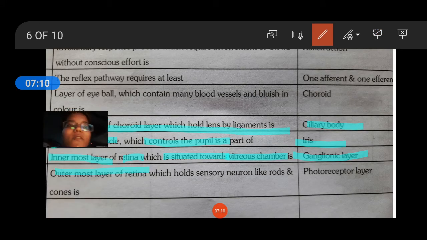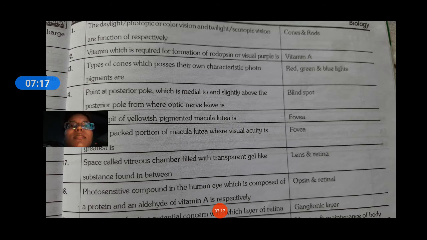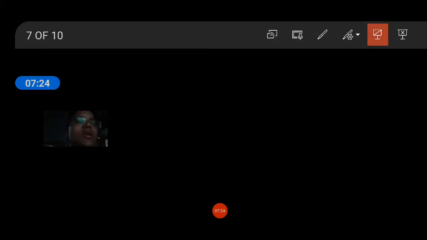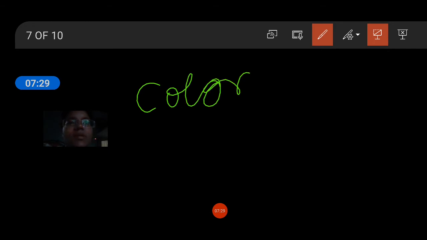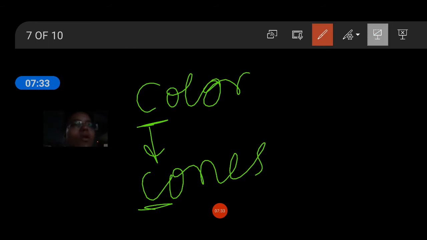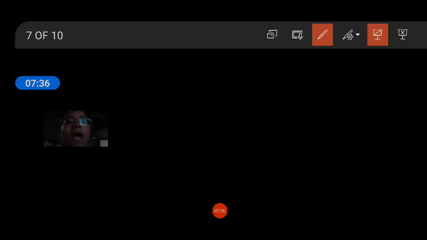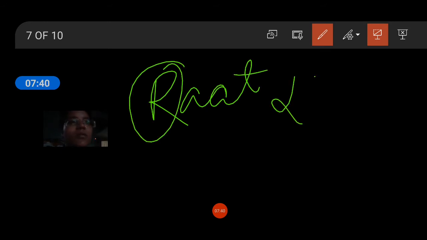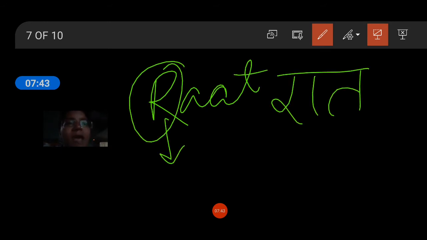The outermost layer of the retina, which holds sensory neurons like rods and cones, is the photoreceptor cells. Daylight or photopic or color vision and twilight or scotopic vision are functions of cones and rods respectively. You can learn it by C for color and C for cones, and R for rods.